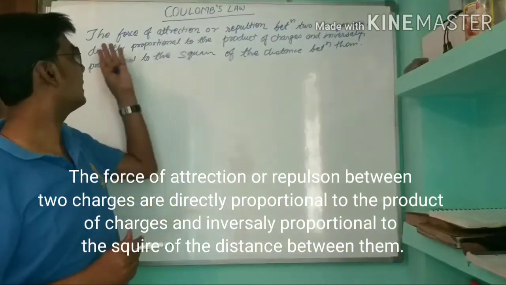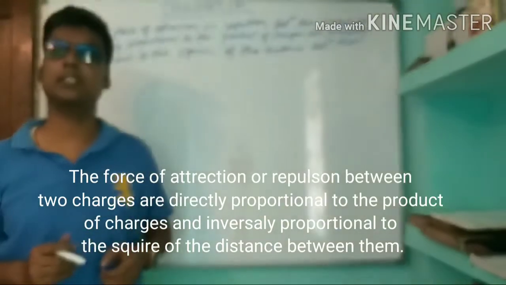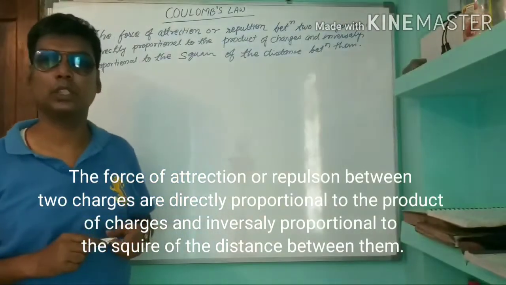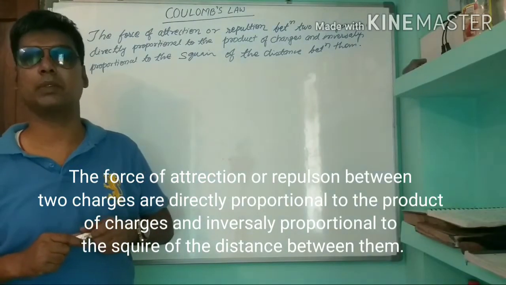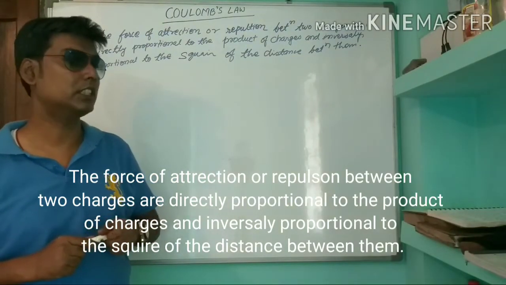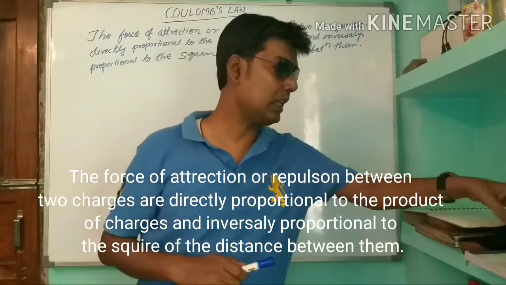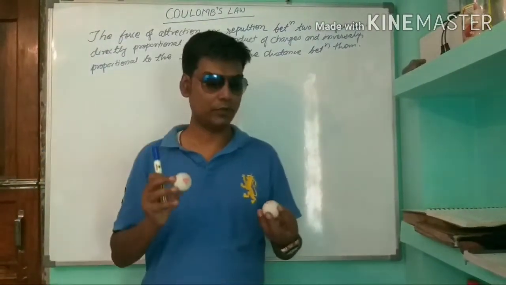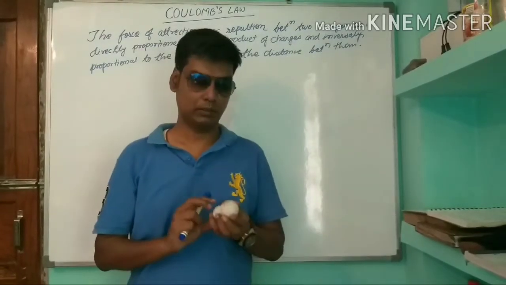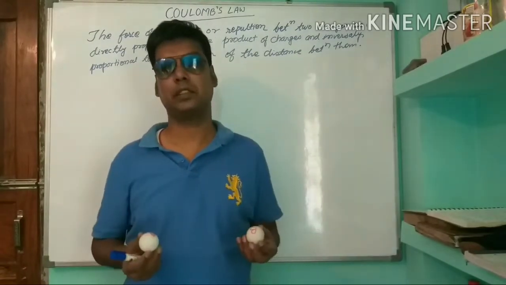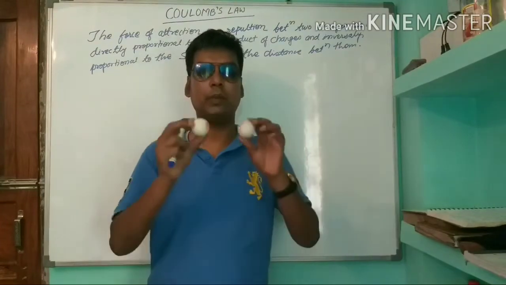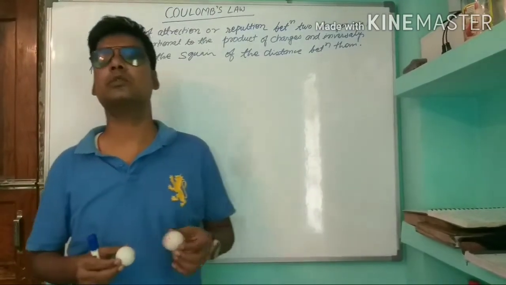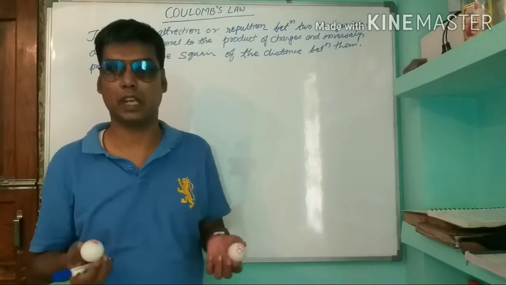Coulomb's law states that the force of attraction or repulsion between two charges is directly proportional to the product of charges and inversely proportional to the square of the distance between them. Suppose we have two objects, object A and object B, both are charged. If we place these two objects at a certain distance, Coulomb's law is true for 10 to the power minus 15 meter, I would like to say.